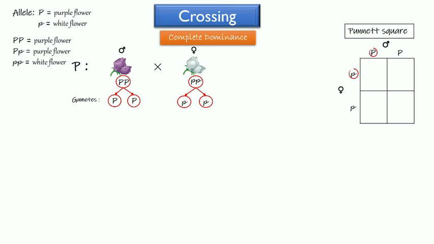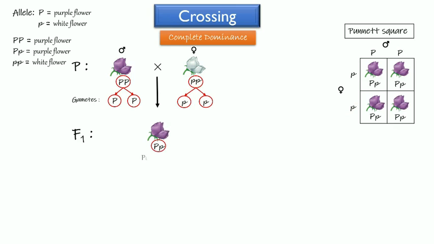First, second, third, and fourth. So, the first generation of filial from the crossing is all big P little p, or purple flower, or 100% purple flower.